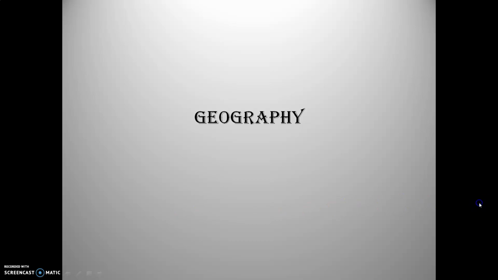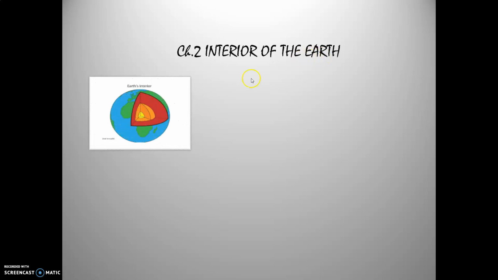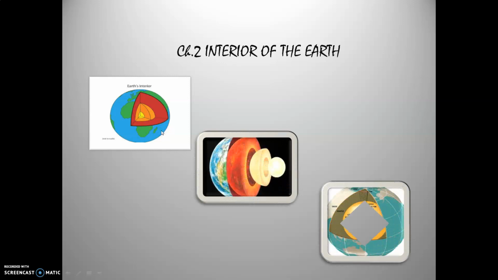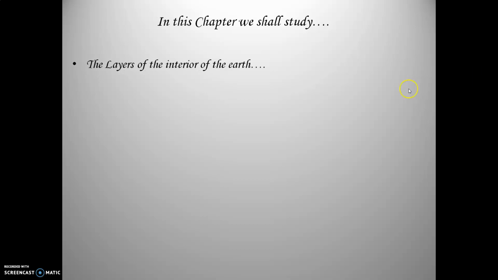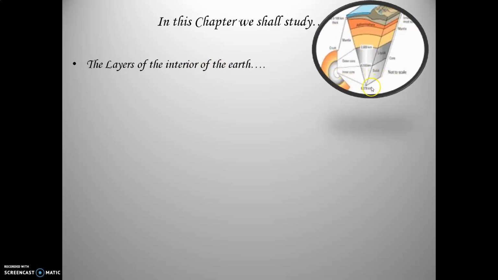Today, we will continue with chapter 2 of geography, interior of the earth. In this lesson, we will learn about the earth's interior, the various layers or spheres that the earth consists of, and the formation of the earth. In the entire chapter, we shall study the important points, the layers of the interior of the earth. This is how the layers of the earth look from the interior, from the core towards the outer layer of the earth. Earthquake waves.